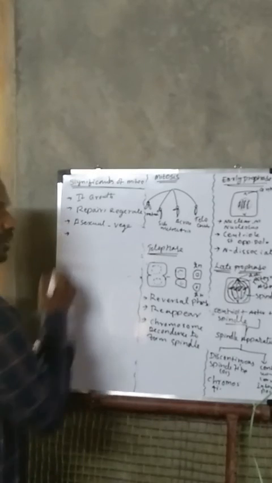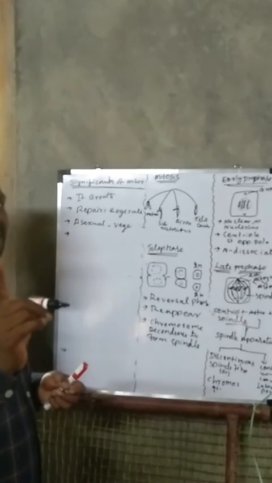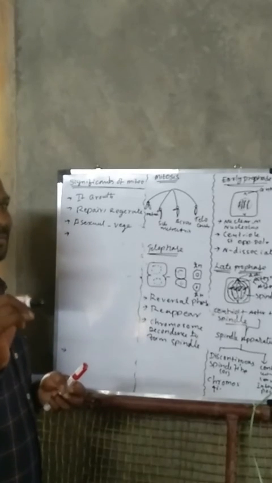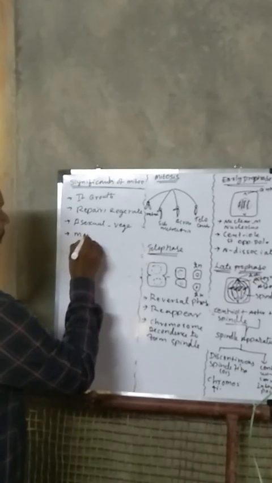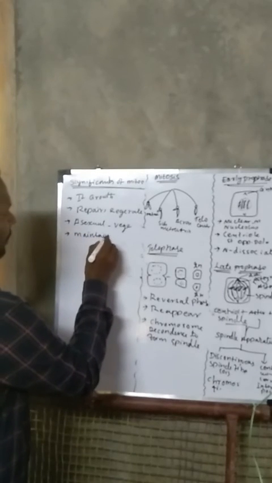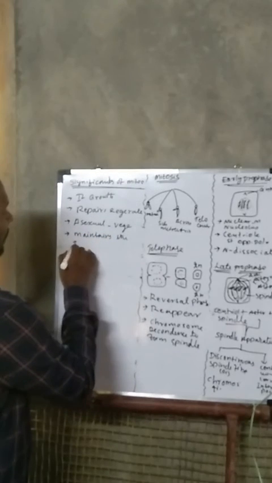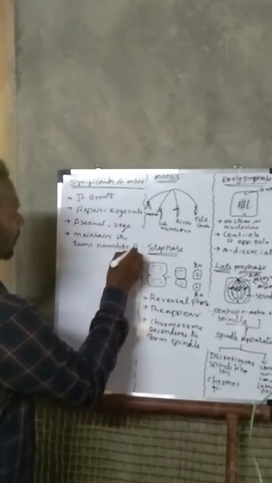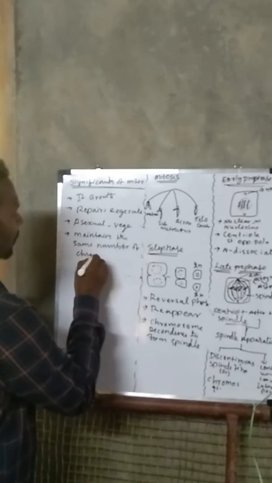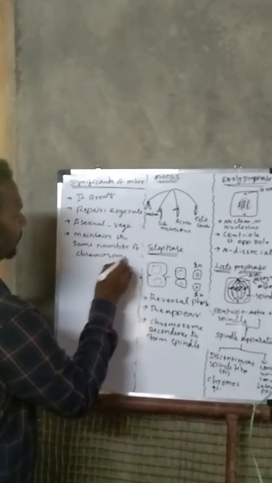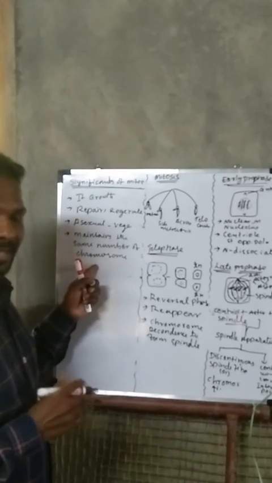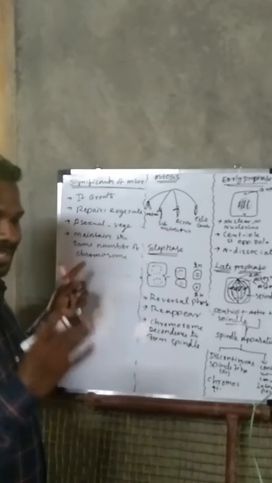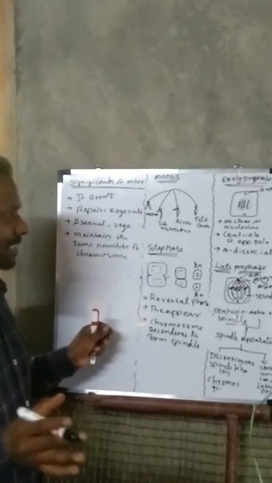And then the last point, it maintains the same number of chromosomes. So finally, mitosis maintains the same number of chromosomes, however it divides.